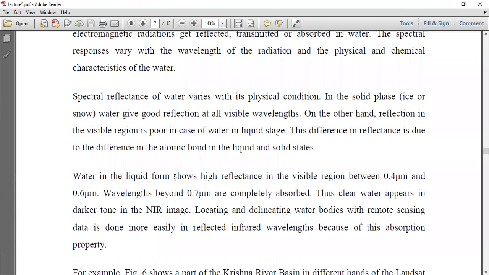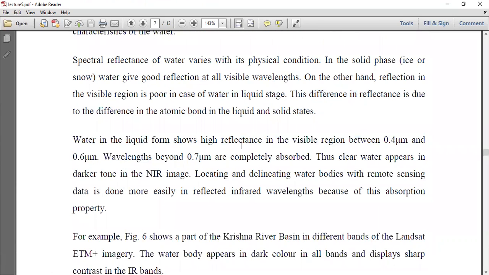Water in the liquid form shows high reflectance in the visible region between 0.4 micrometer and 0.6 micrometer. Wavelengths beyond 0.7 micrometers are completely absorbed. Thus, clear water appears in a darker tone in the NIR image. Locating and delineating water bodies with remote sensing data is done more easily in reflected infrared wavelengths because of this